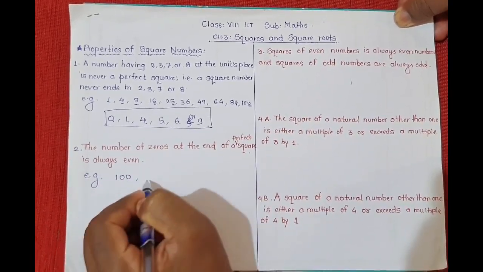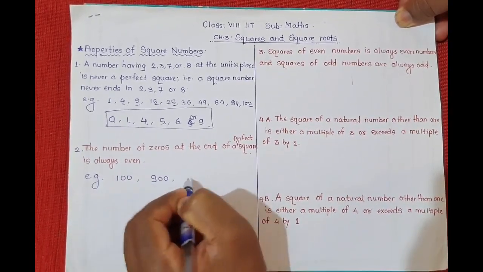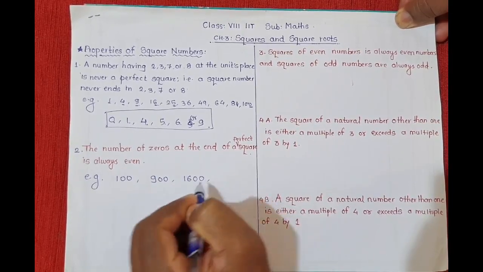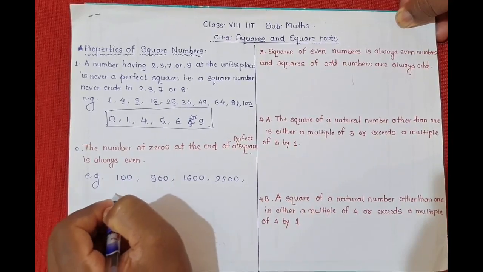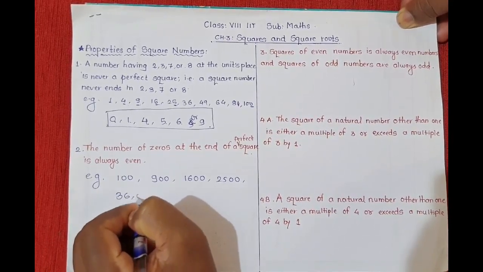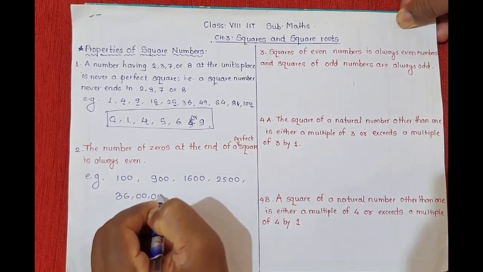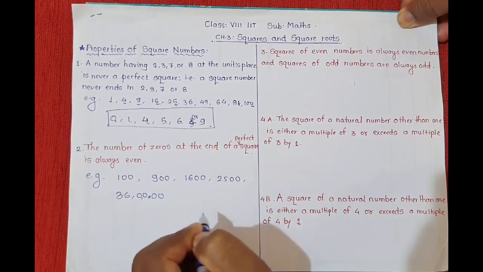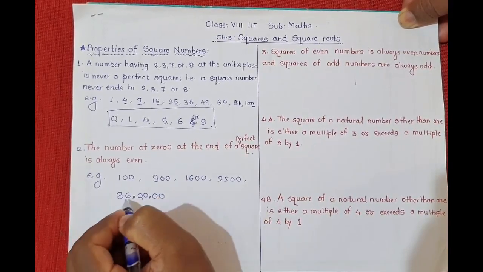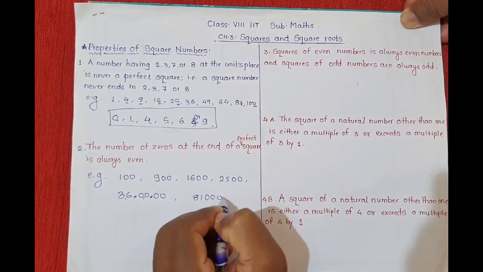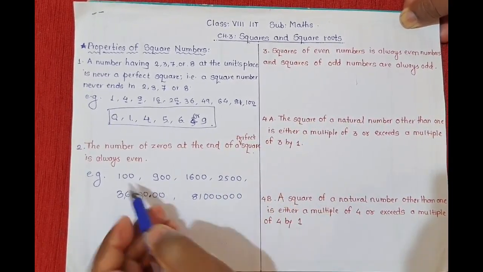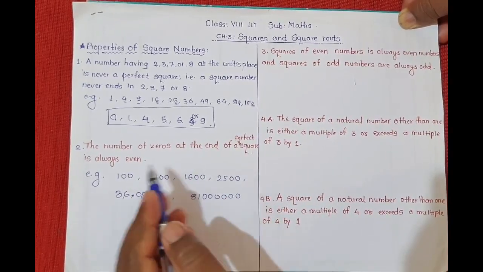100 is a square number. We have 900, and so on. These are square numbers having zeros at the end.